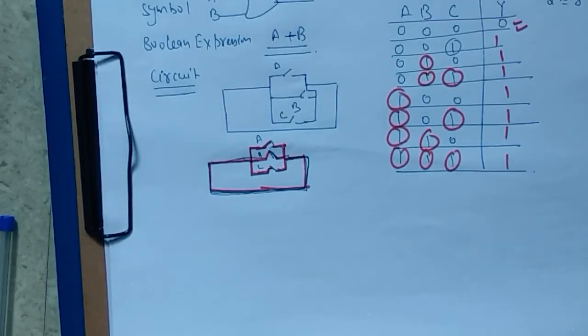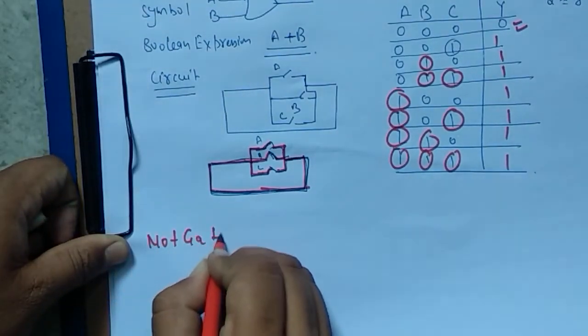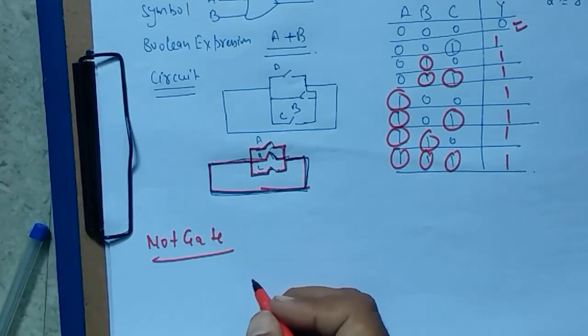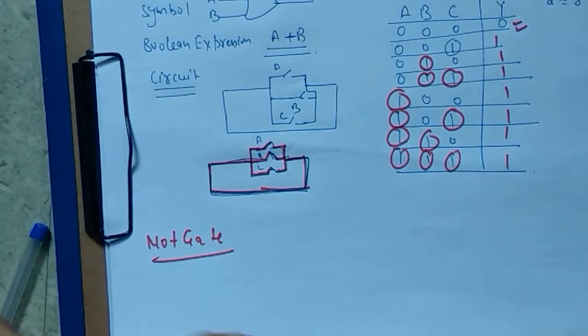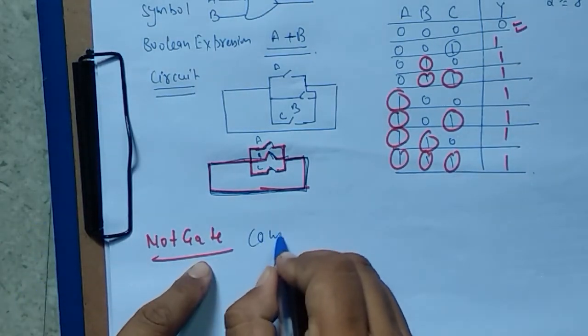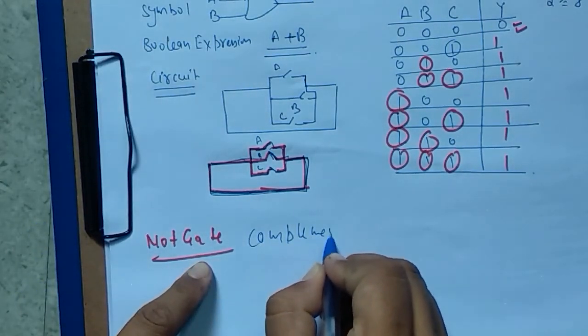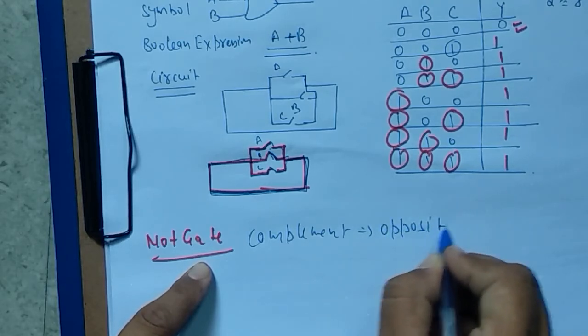Now I will talk about the third gate, that is NOT gate. NOT gate will give us the complement output. What is the meaning of complement? Opposite.